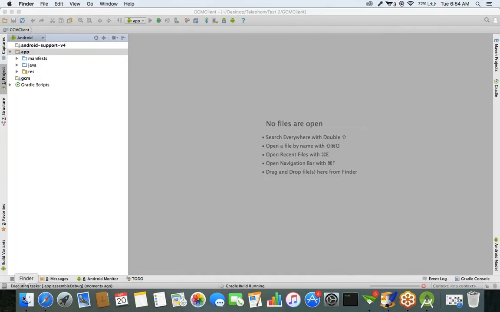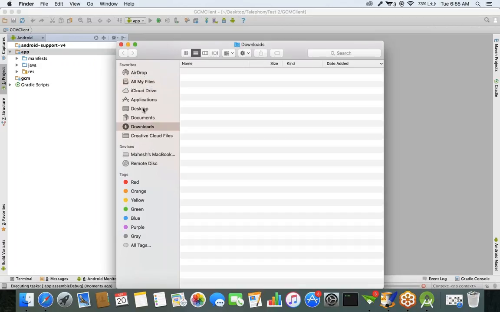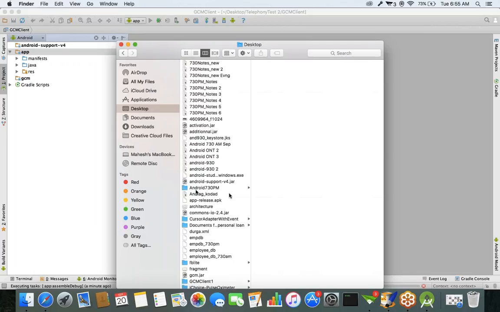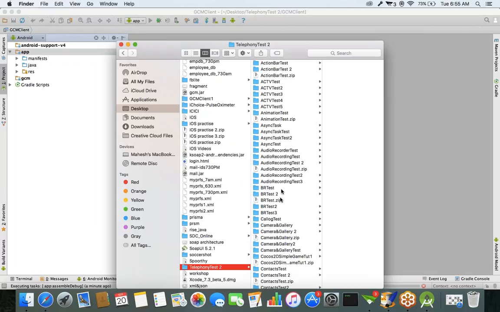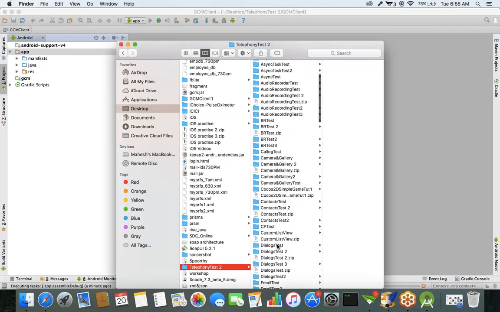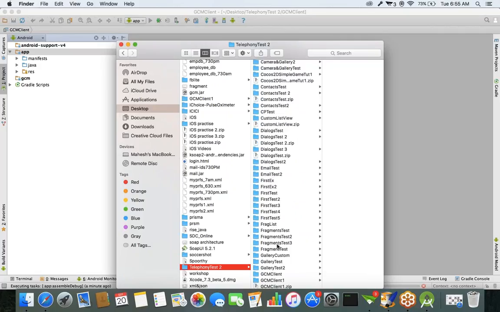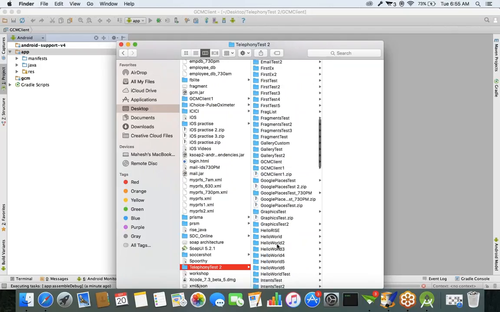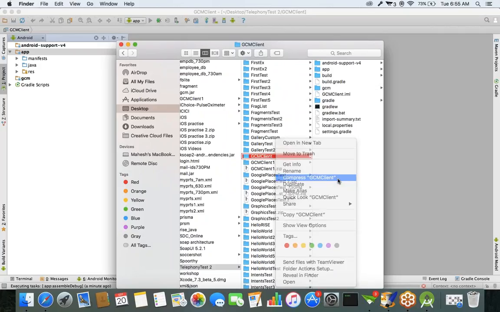I'll place this folder into your drive folder. This is the final project we found. I'll add this project into your drive folder.